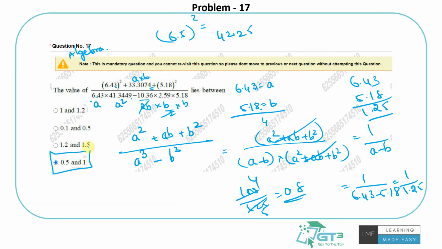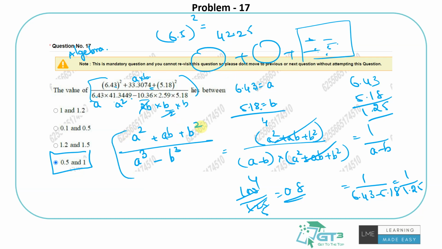Ideally, if you have a scientific calculator or anything which you can do with type your mobile calculator, this would not take you this much. Even that will take you same time if you just do 6.43 square plus this and divide by all of that. But in the case of the calculator where you have numbers like this and you have to move your mouse and click 6.43 into 6.43 equals to some value, note it, then plus, and then all of that, it takes you a bit more time. So if you can understand this way, it's much faster to do it.